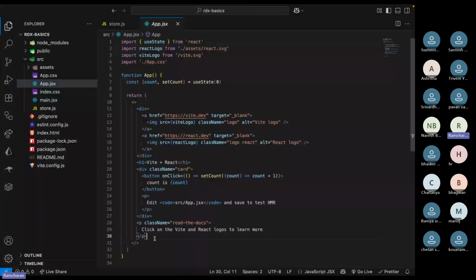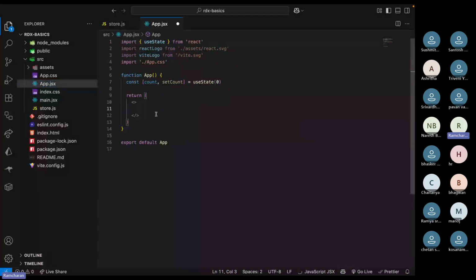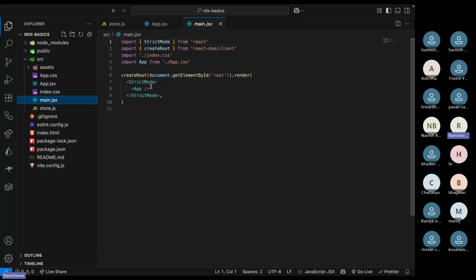I don't want to provide it here, so I'll keep this h1 Redux basics and provide the store here in the main file. We don't need strict mode.